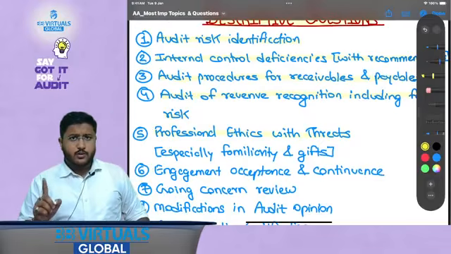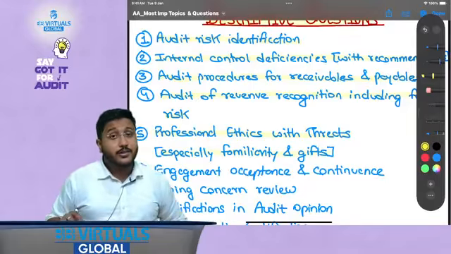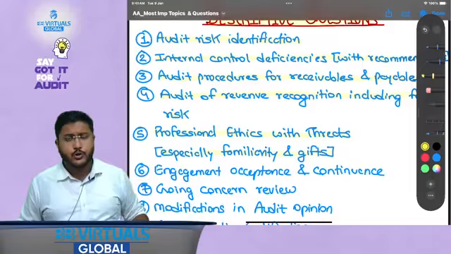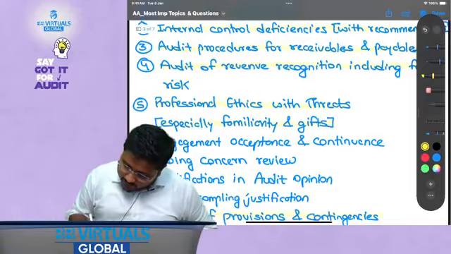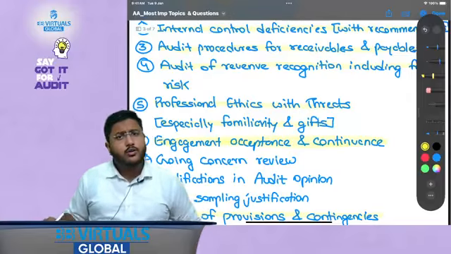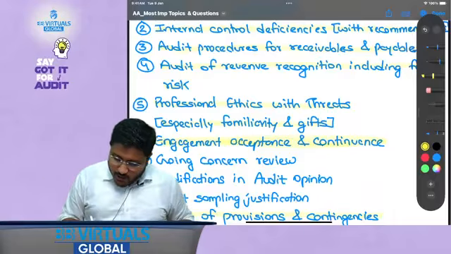Then professional ethics with threats, especially familiarity and gifts. This is one of the most frequently asked questions: how does the auditor need to respond whenever there is a threat because of familiarity or gifts? Then engagement acceptance and continuance. Now this is one area which is generally not given due importance by students, the acceptance and continuance part, but this is also tested. Going concern review, again the same way.